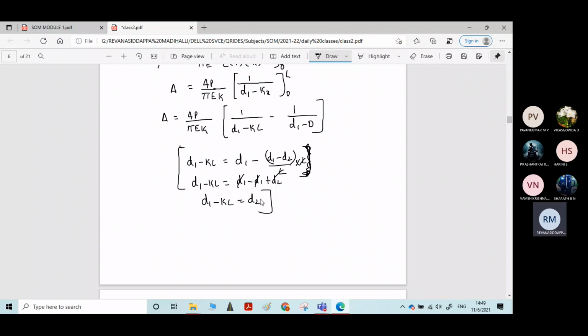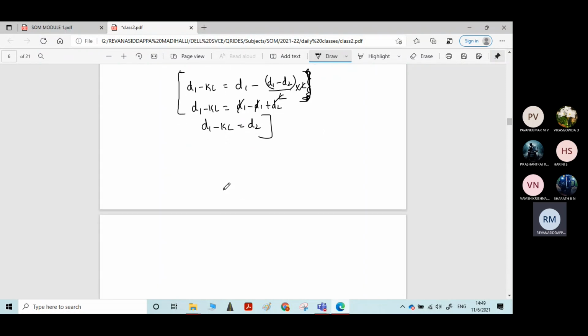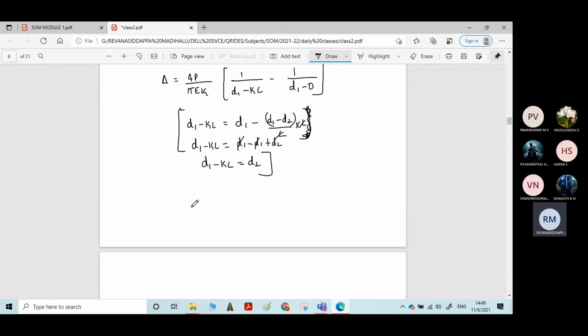I wrote d2. Therefore, the value of this term is d2. Rewriting the above equation, delta becomes 4P by pi Ek into (1 by d2 minus 1 by d1).